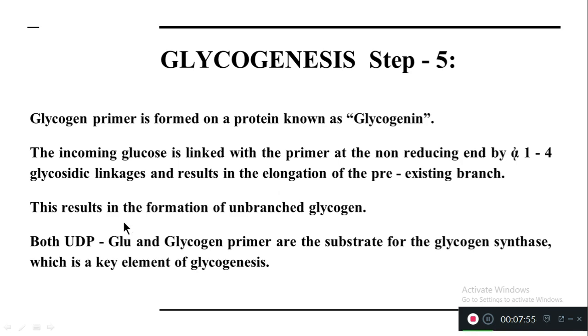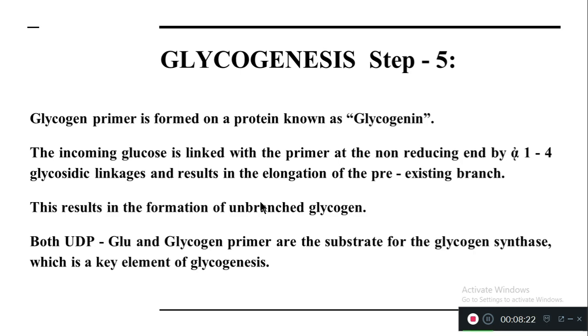Now what is happening? This results in the formation of unbranched glycogen. Unbranched glycogen forms how? By the glucose molecule binding to the non-reducing end with the help of a bond called alpha 1,4 glycosidic linkages.